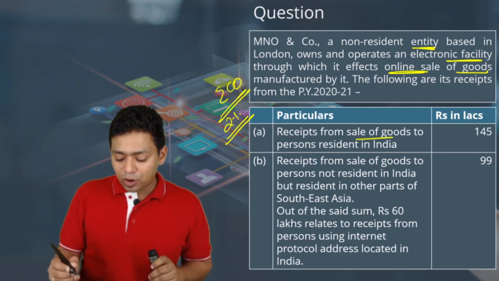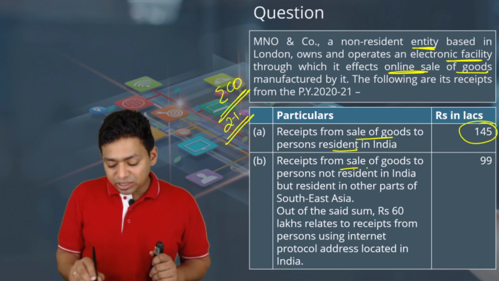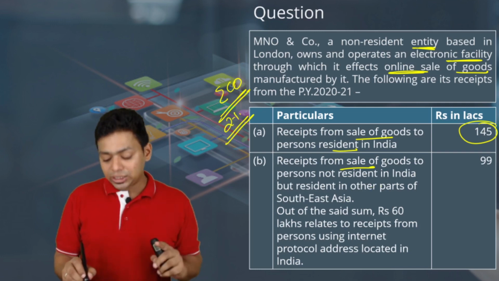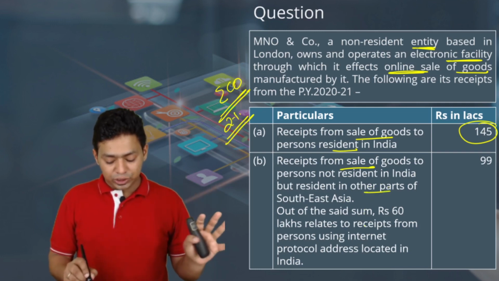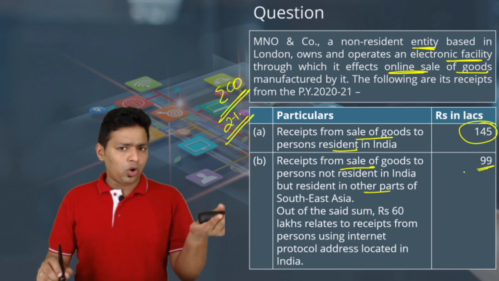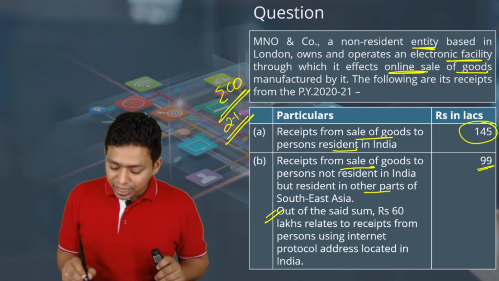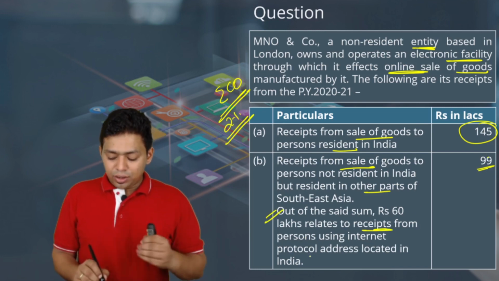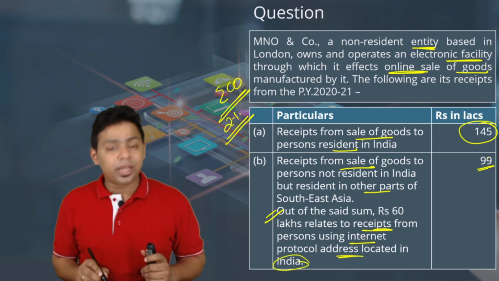Okay, receipt from sale of goods to persons resident in India, 145 lakh they have earned. A receipt from sale of goods to persons not resident in India but residing in other parts of Southeast Asia, total sale is 99 lakh, that should not be covered actually, but out of the said sale, 60 lakh relate to receipts from a person using an internet protocol address located in India.